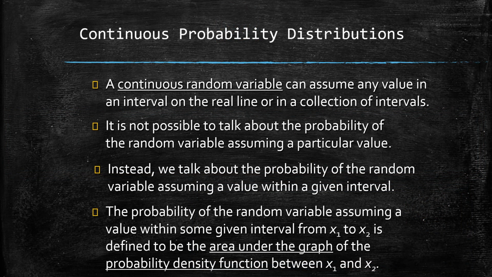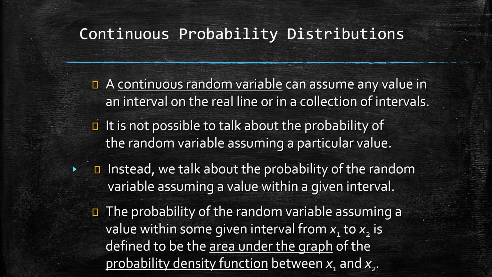Before taking up exponential distribution, let us have a gist of continuous random variables and continuous probability distributions. A continuous random variable, or CRV, can assume any value in an interval on the real line or in a collection of intervals. That means the range of a CRV is in the form of an interval. Secondly, it is not possible to talk about the probability of the random variable assuming a particular value, unlike in the case of a discrete random variable.